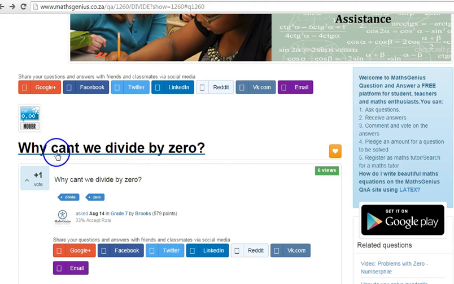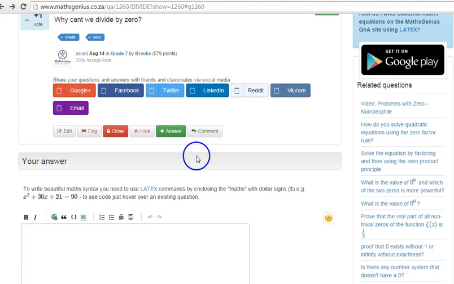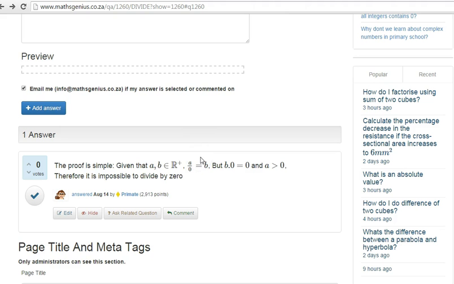Many a time when you're in school, you hear 1 divided by 0, and then the teacher just says it can't. So the reason is why. This is something that was asked by a grade 7 Brooks. All right, let's see the answer that was given.